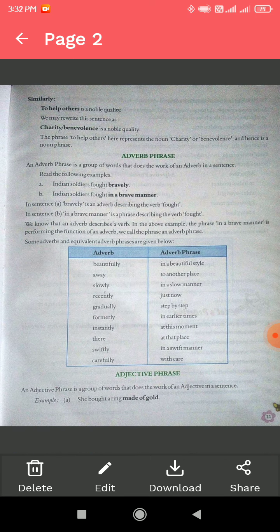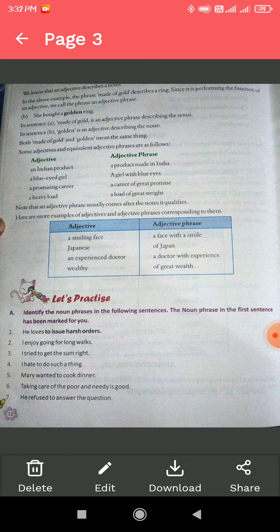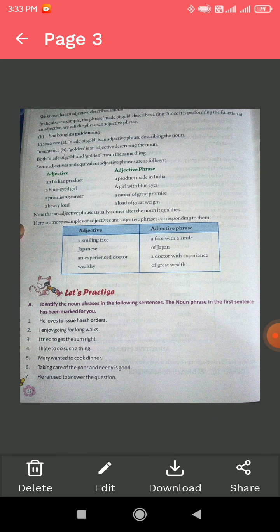The last phrase that we will come to know is the adjective phrase. An adjective phrase is a group of words that does the work of an adjective in a sentence. Example one: she bought a ring made of gold. We know that an adjective describes a noun as well as a pronoun.